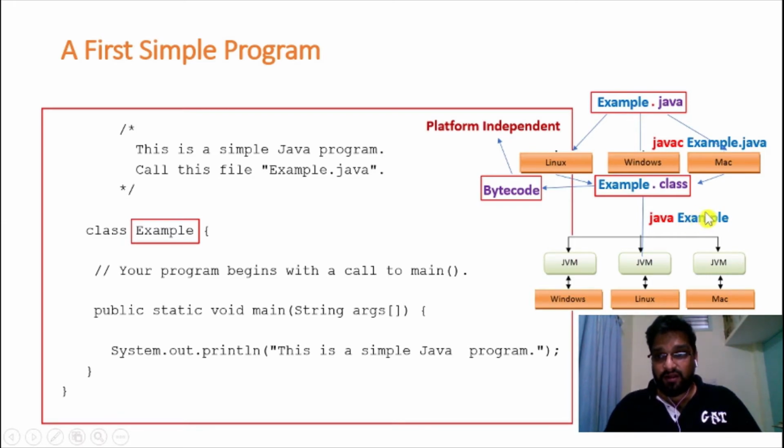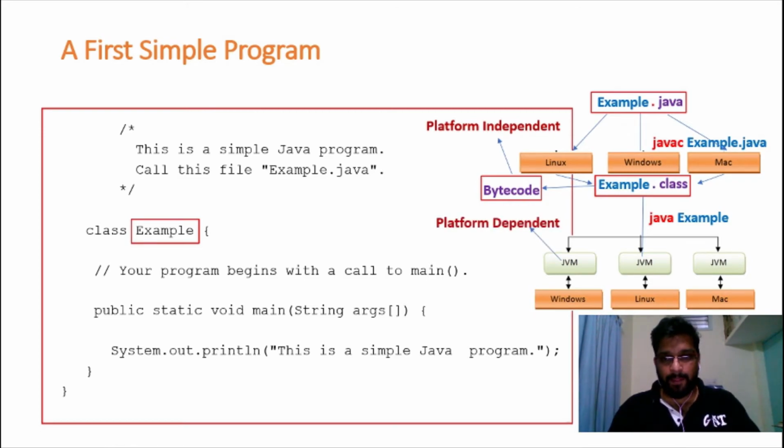So this .class file will be given as input to your JVM, and the output of your JVM is nothing but your executable code, right? So that's why we are calling the bytecode platform independent. Inside the JVM, we have a small component called Just In Time, in short, we are going to call it a JIT. What this JIT will do is take part of your bytecode and compile it into executable code on demand basis.